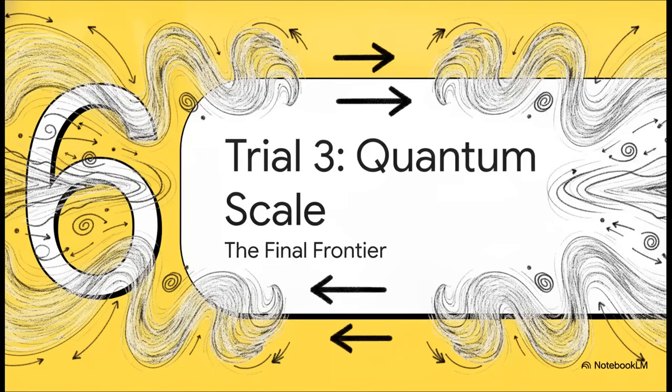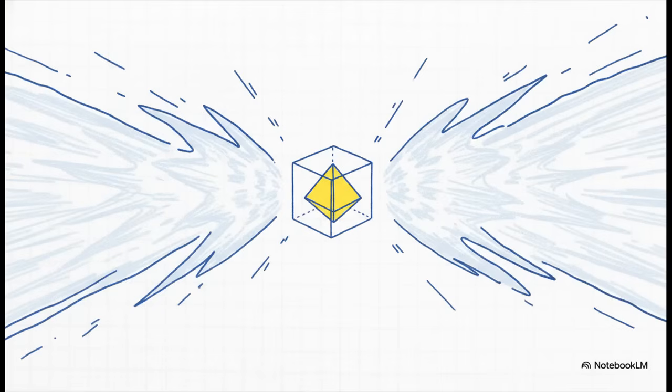Section 6. Trial 3. Quantum Scale. The Final Frontier. For the final test, they shrank the bounding box all the way down from megaparsecs to femtometers. By ingesting raw particle accelerator metrics into the exact same 6 columns of math, the system evaluated localized wave packets acting as discrete tracking nodes within a continuous quantum potential field. We're going from the largest structures in the universe down to fundamental subatomic particles.